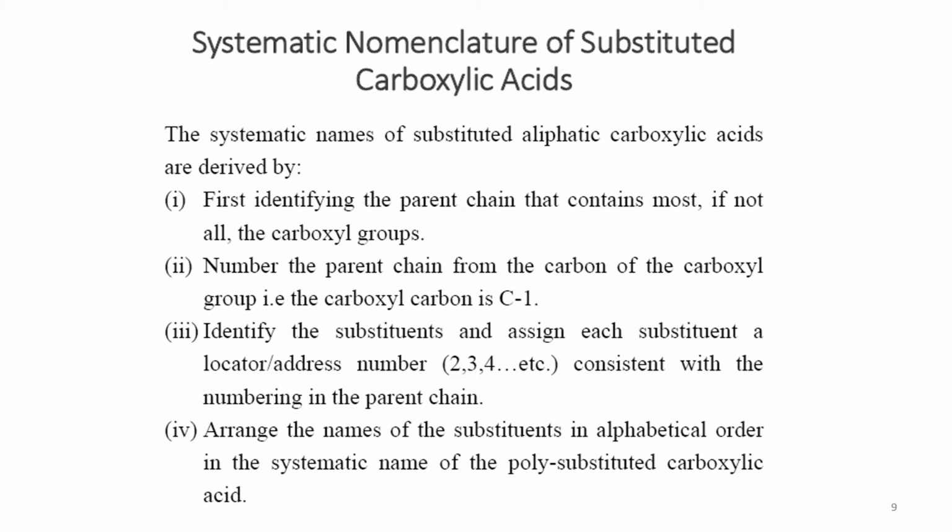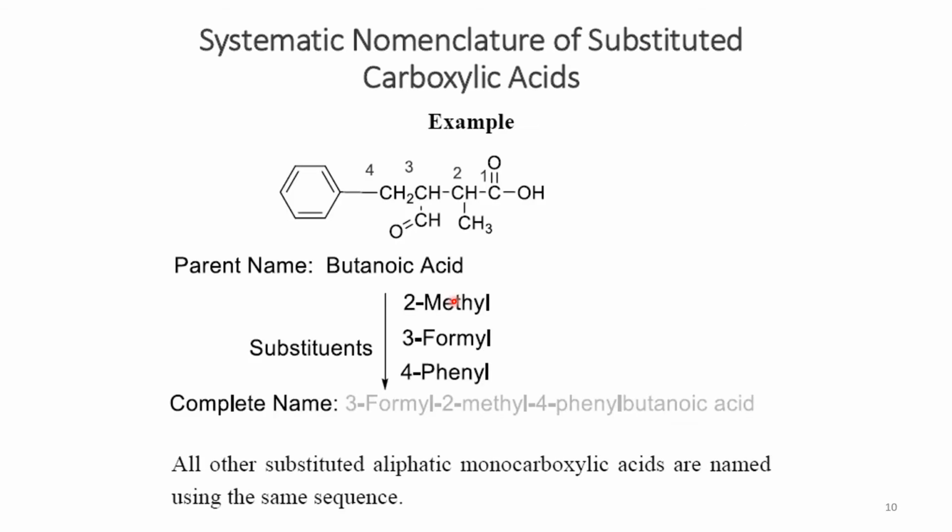And the third step is we have to locate the other substituents on the main chain, giving them numbers 2, 3, 4, 5, 6, any such number. And then the next step is, when we write the name, we have to arrange the names of the substituents in alphabetical order in the systematic name of a polysubstituted carboxylic acid.